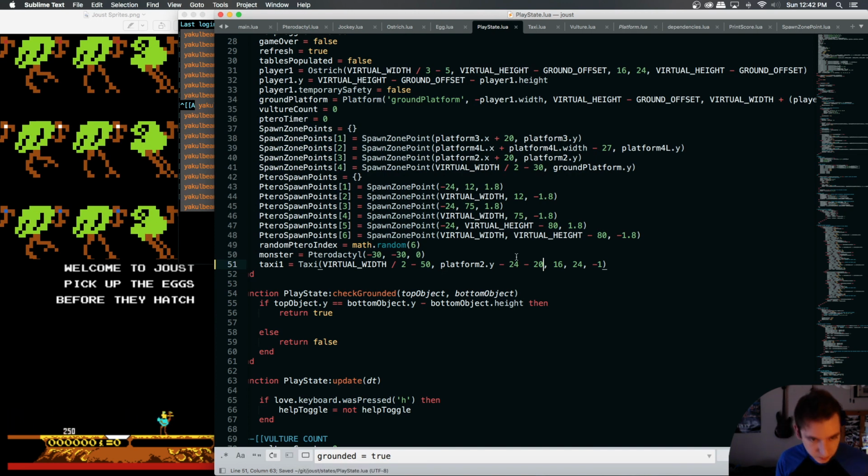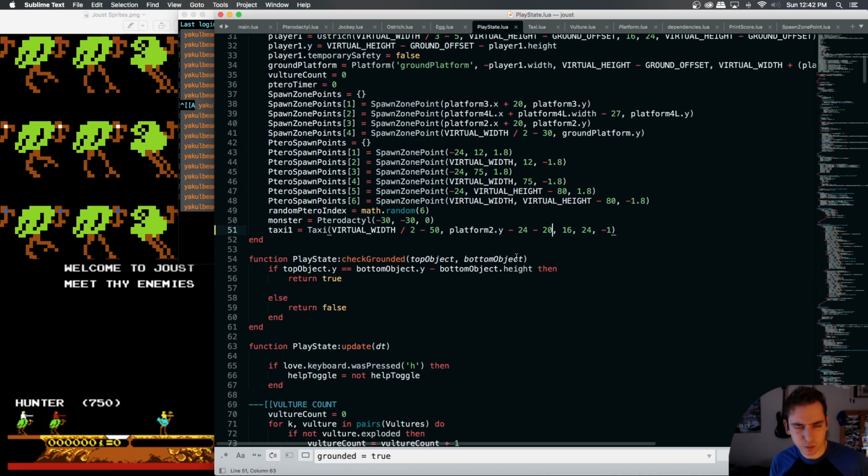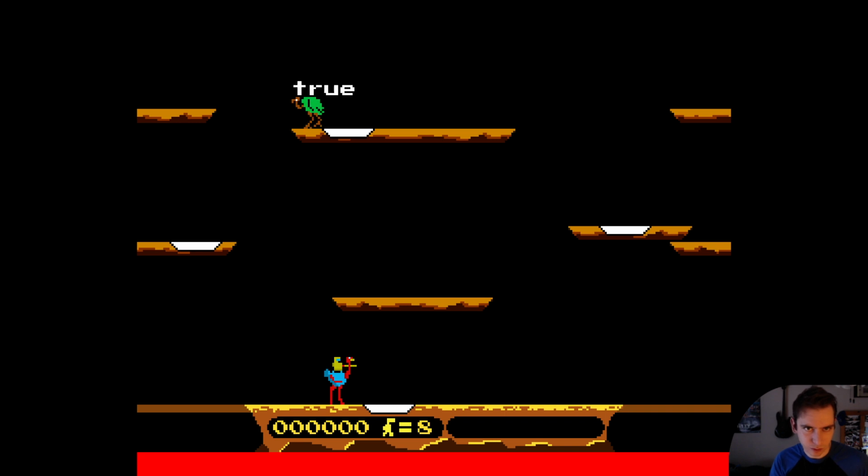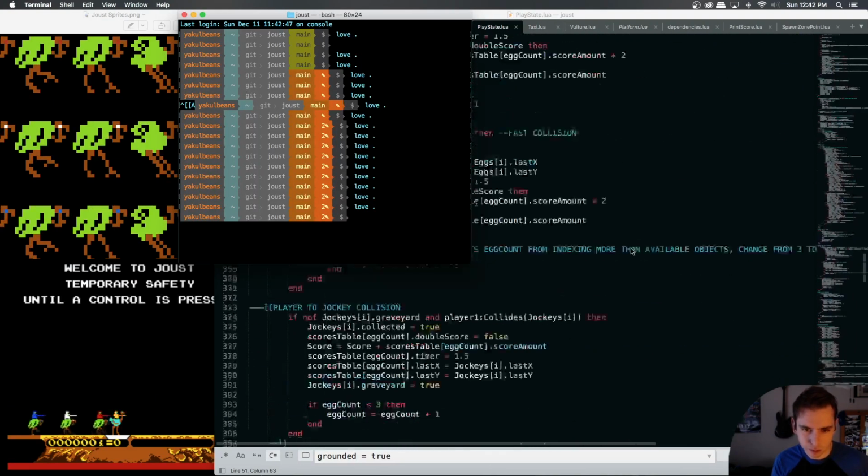I'm sad that things are working appropriately, because it means that the things I think should be working that aren't, I don't know how to fix. It's not really reassuring that certain things are working the way I'm expecting. Because our check grounded with platform 2 is working, but our Boolean is not.